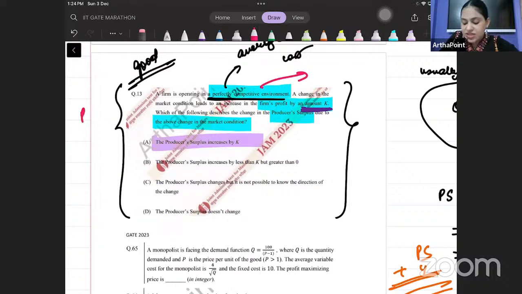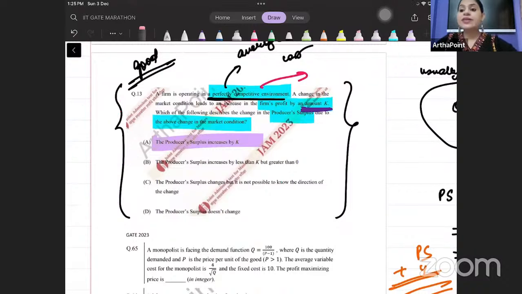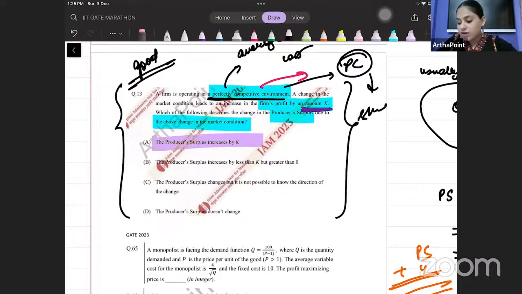So if P is the actual price I sell at, and AVC is my minimum willingness to sell, तो इन दोनों का difference मेरा producer surplus per unit है. So if you are able to interpret that, only then you will be able to solve this question. Question तो सिर्फ perfect competition के shutdown condition को analyze कर रहा है, but in a very different way. So you have to try to see.